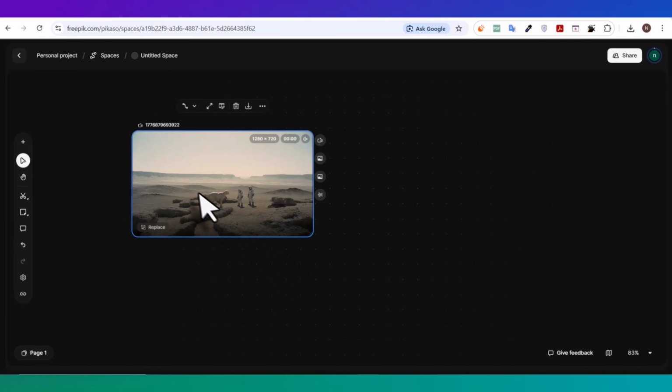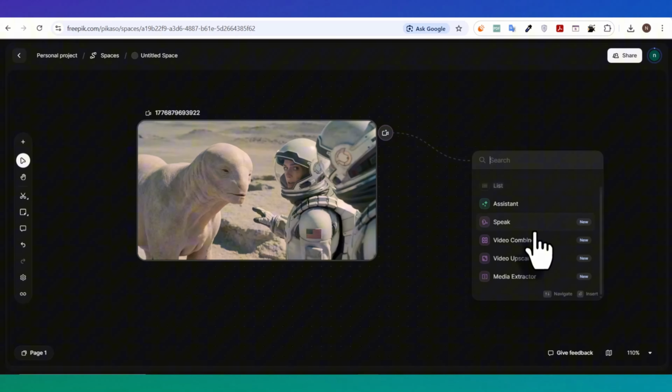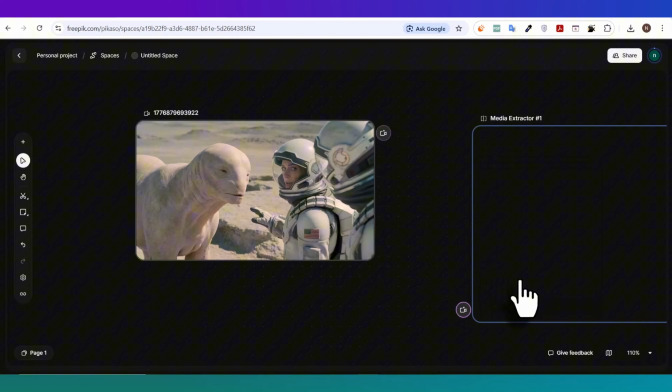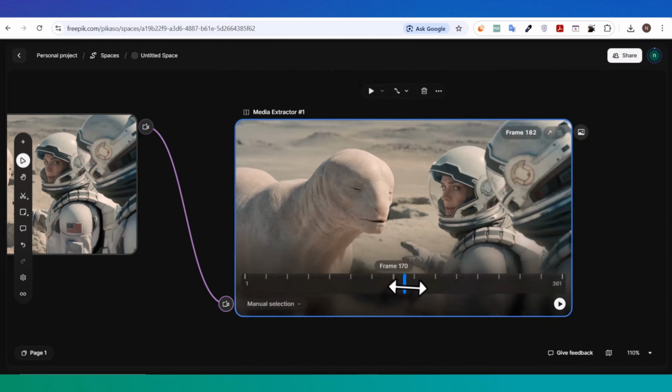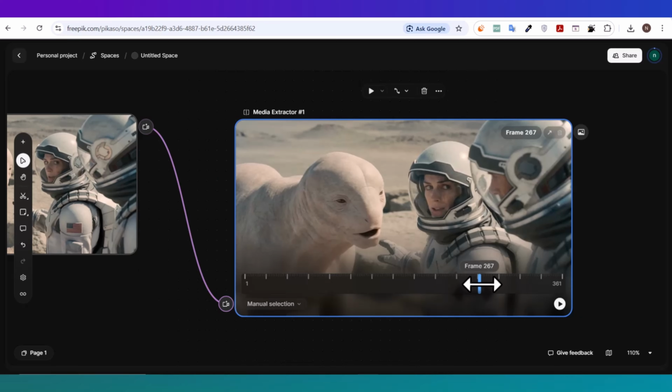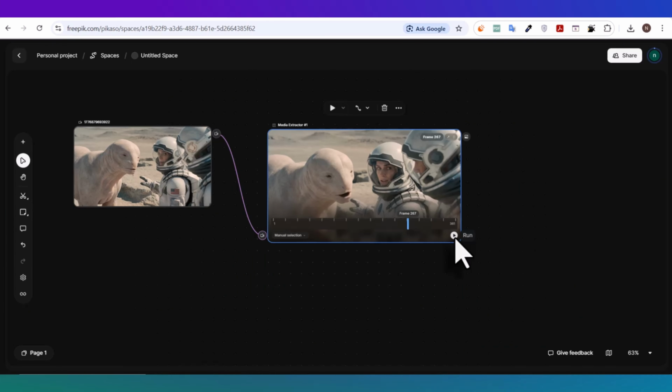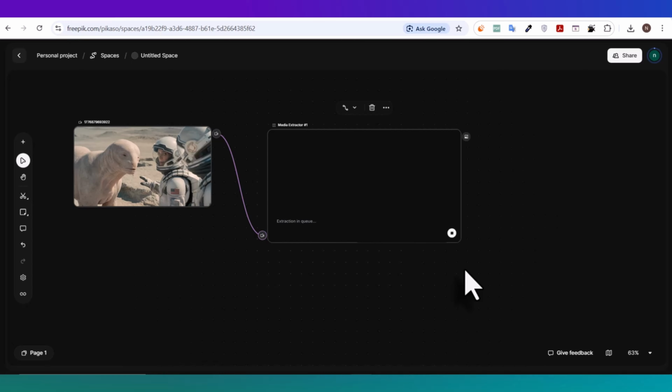generated video. Now, add a new node called Media Extractor. This is a new node that was recently added to FreePic, and honestly, it's super useful. It allows you to pull out any frame you want from the video you uploaded. So instead of trying to screenshot the video manually, you can use Media Extractor to extract a clean frame directly from the clip. This is important because we're going to use these extracted frames as references for the next parts of the workflow.